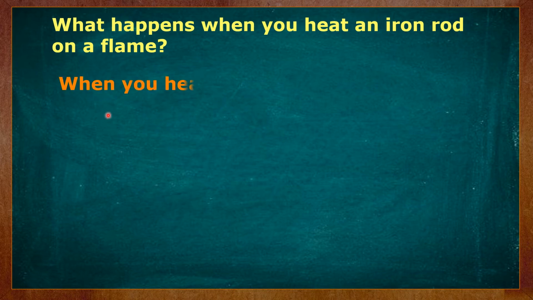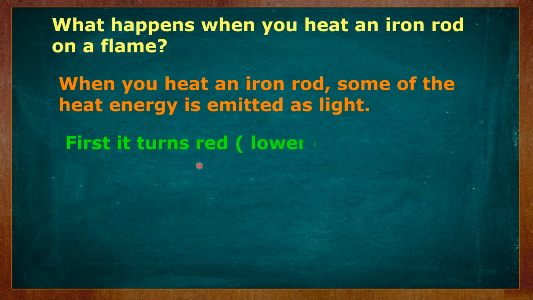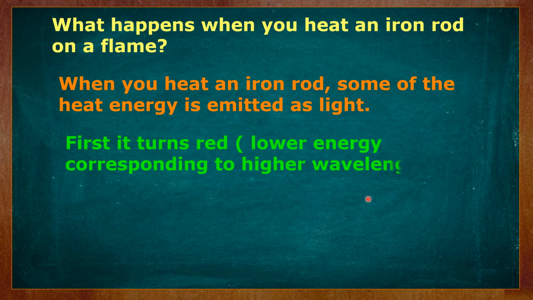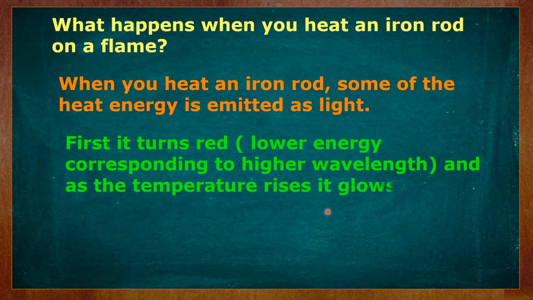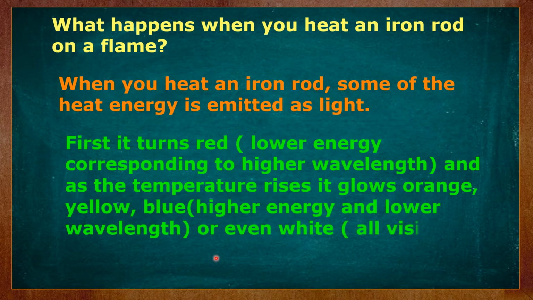See here, when you heat an iron rod, some of the heat energy is emitted as light, isn't it? So first it turns red. That means lower energy corresponding to higher wavelength. And as the temperature rises, it glows orange, yellow, blue, blue corresponding to higher energy and lower wavelength, or even white also. Finally it emits white also.